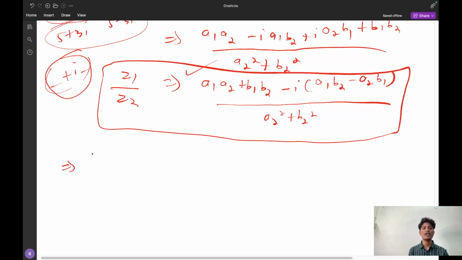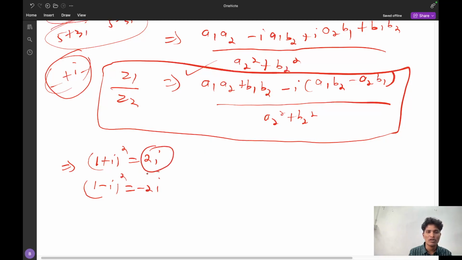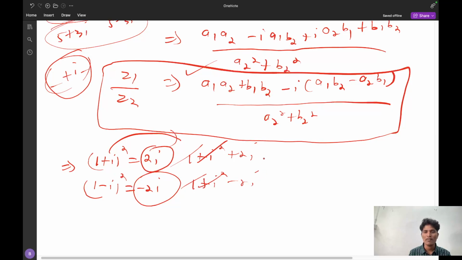And two important relations you have to remember: 1 plus iota whole square is equal to 2 iota, and 1 minus iota whole square is equal to minus 2 iota. In any equation, if I give these, you can directly write 2 iota and minus 2 iota, because if I open this, I will get 1 plus i square plus 2 iota, and i square is minus 1, so it will cancel. Here also the same thing, 1 plus i square minus 2 iota, it cancels, so I will get 2 iota and minus 2 iota.